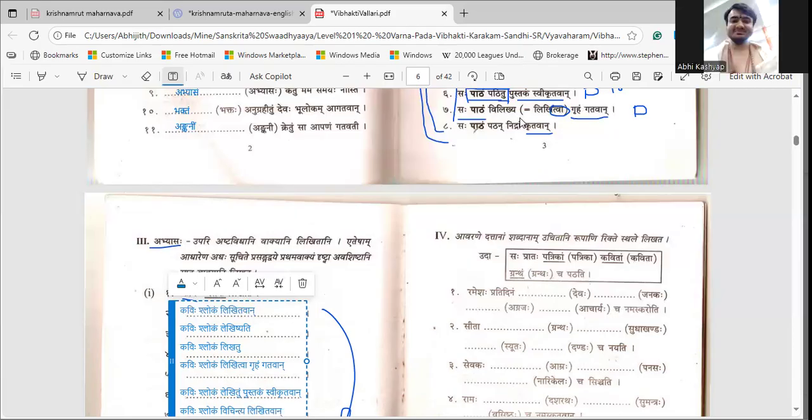Likhitavan. Okay. Did you understand? Likhitavan is past, no, Mahodaya? Past, no? Likhitavan. Past. If "van" comes, it is past. After giving a thought about the shloka, he wrote it. That means Likhitavan.